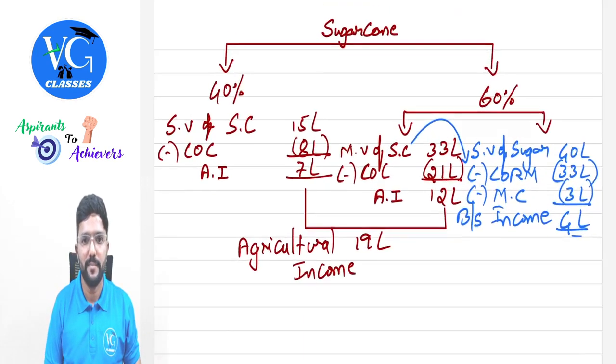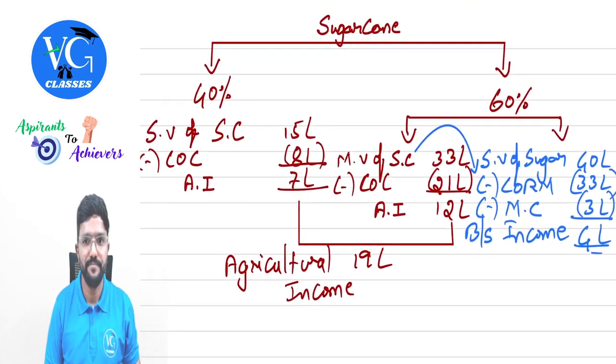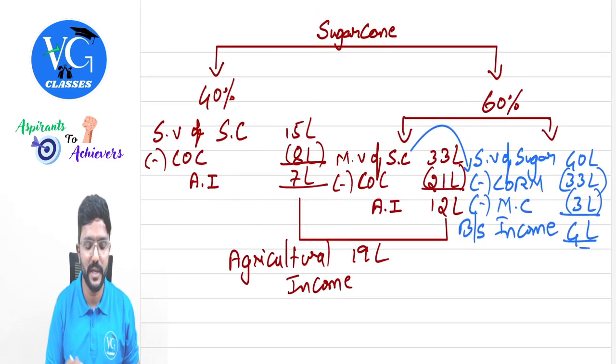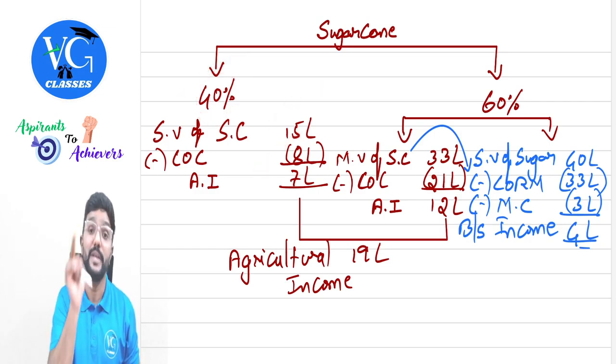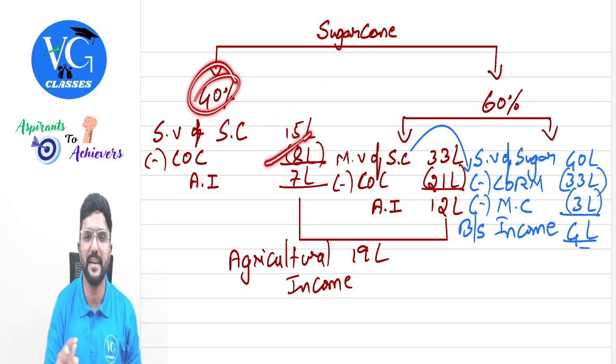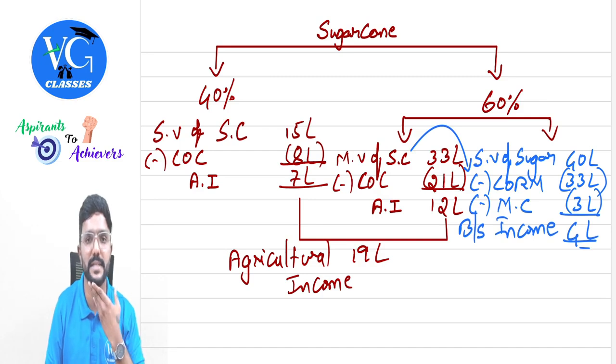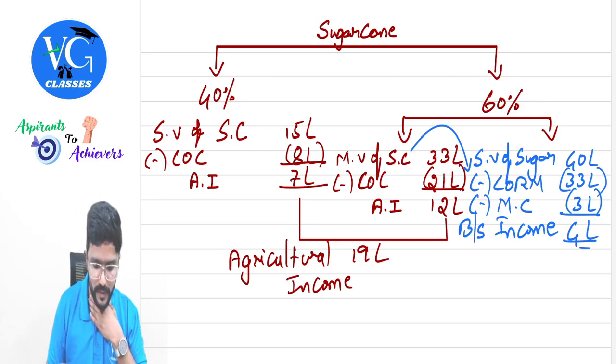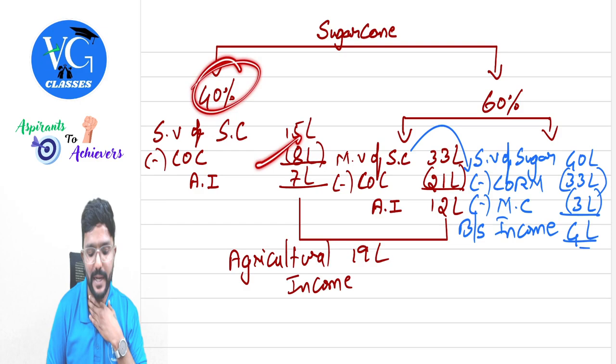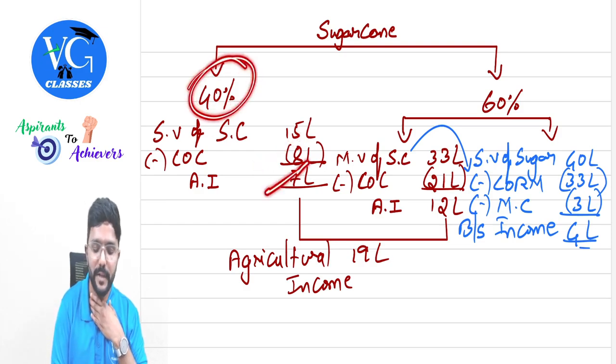So I have given one more example where the assessee is growing sugar cane. 40% of the sugar cane is sold as it is for 15 lakh. Cost of cultivation of that part, only of that part, 40%, is 8 lakh. I have tried to cover it in different ways, guys, so that however the question is asked in the exam, you will be able to answer. So cost of cultivation of 40% is 8 lakh.